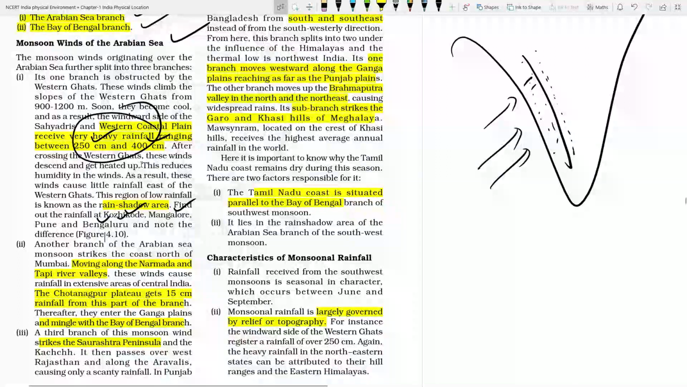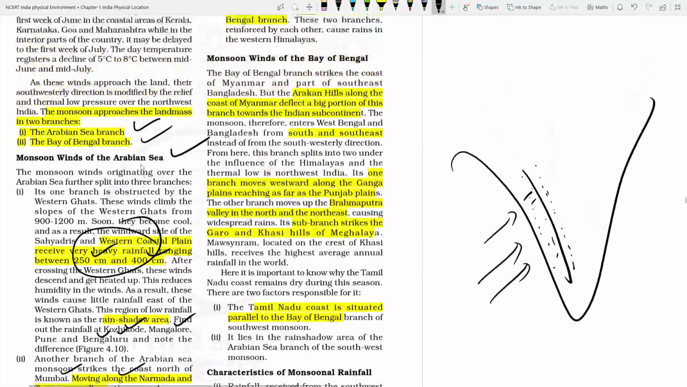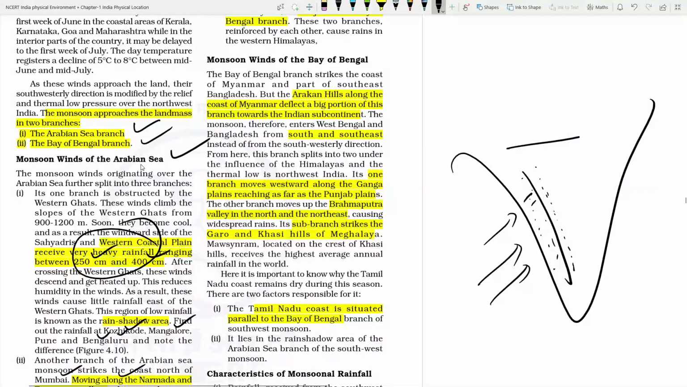Another branch of the Arabian Sea moves towards the Mumbai area, moving parallel to the Rift Valley, where the Vindhya and Satpura mountains are. Between them is the Narmada river, and here is the Tapi river, okay? So on this area the southwestern monsoon winds are approaching, and that will be the responsible reason for the